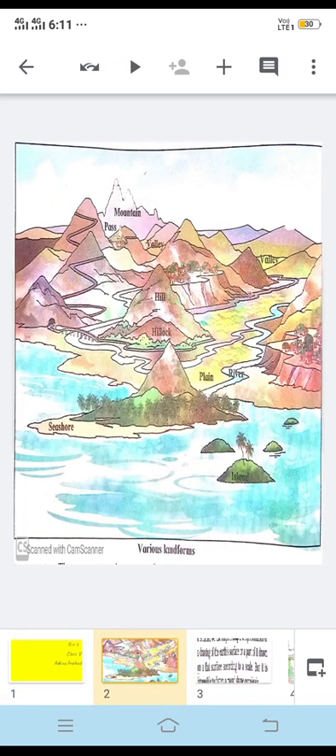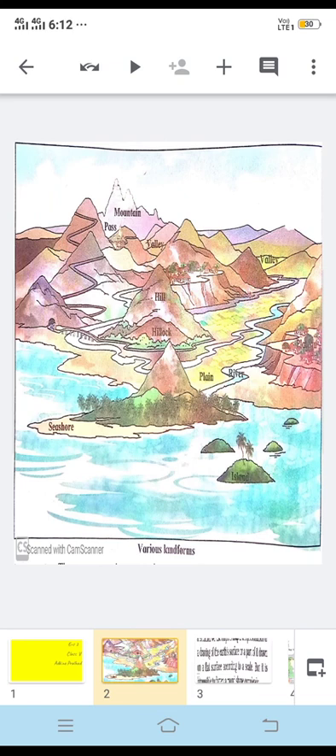The first part of the lesson deals with the various landforms. You can see in the picture there are a number of landforms given. So here we have mountains, then there are passes, valley, hill, hillock, plain, then river, plateau, and valley is also there. So we'll be discussing all of these in short. Our first landform is mountains. You can see the mountains are the landforms which have more height.